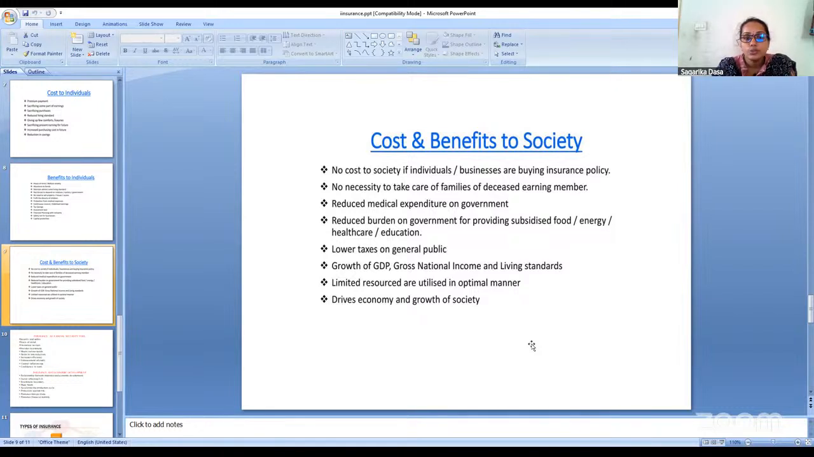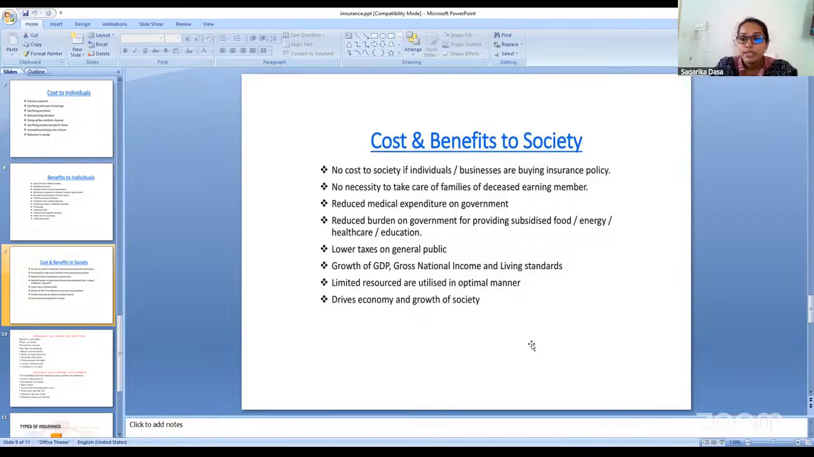No cost to the society if individuals or businesses are buying the insurance policy. When an individual is buying the policy, he will be benefited. When business persons are buying the insurance policy, the business will be protected and benefited. So, in this way, no burden is going to rest on the society. Society is not going to pay any insurance policy for the society members, right? So, there will be no cost for the society members.